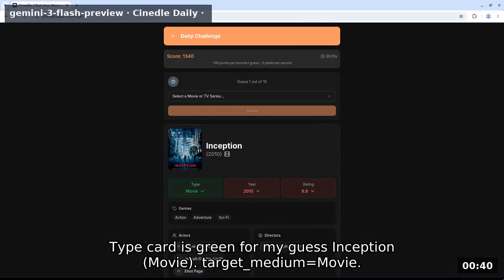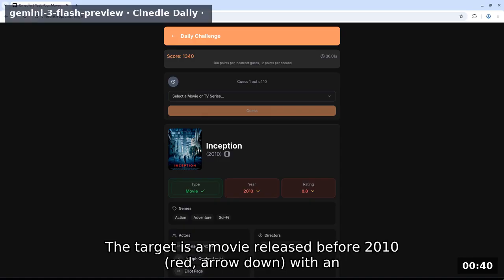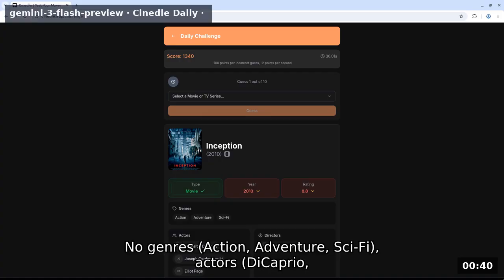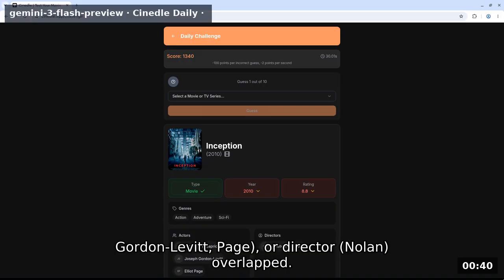Type card is green for my guess Inception movie. Target medium equals movie. The target is a movie released before 2010. Red arrow down with an MDB rating lower than 8.8. Red arrow down. No genres: action, adventure, sci-fi. Actors: DiCaprio, Gordon-Levitt, Page, or director Nolan overlapped.